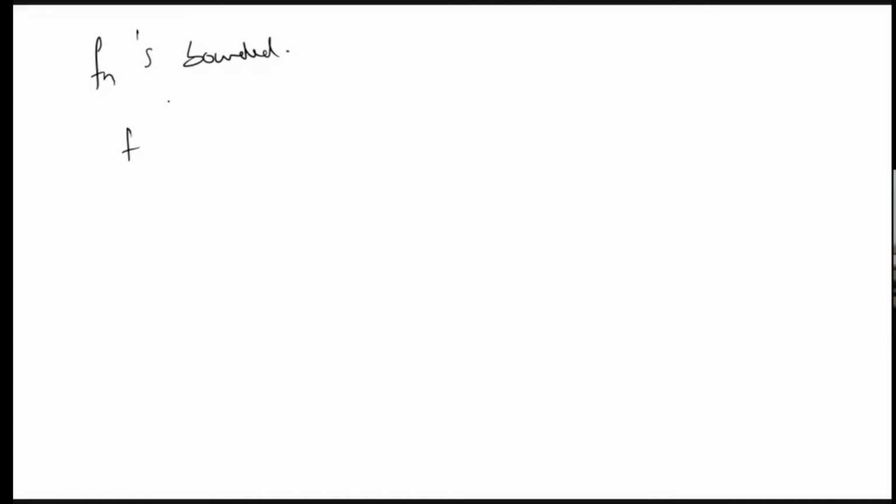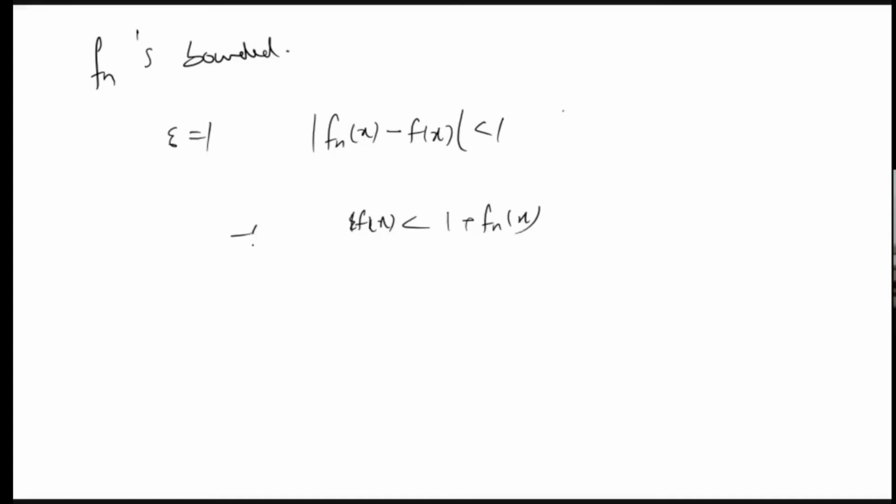We know that if you take any epsilon, we can find an n such that the convergence is there. So I'm choosing epsilon equal to 1. Then there exists an n such that modulus of Fn(x) minus f(x) is less than 1 for all x. That is, it is independent of x, we will get an n. Then from here, we will get f(x) is less than 1 plus Fn(x), and greater than minus 1 plus Fn(x).